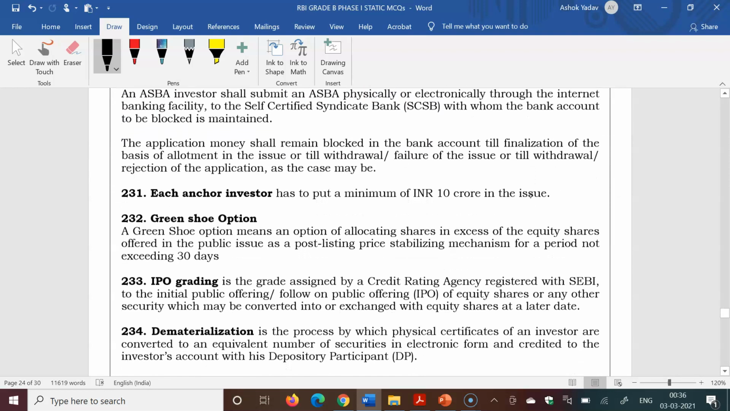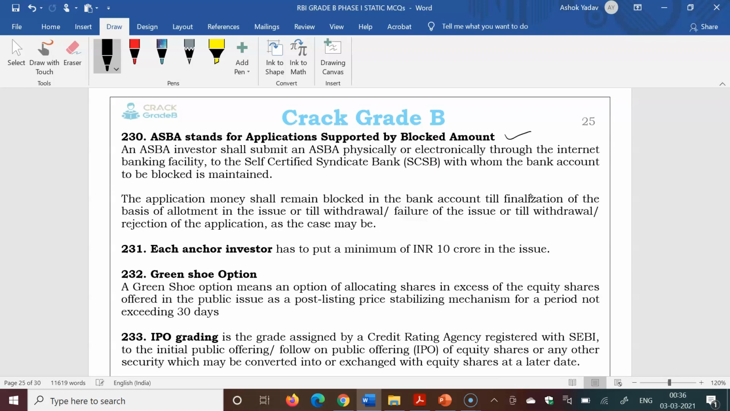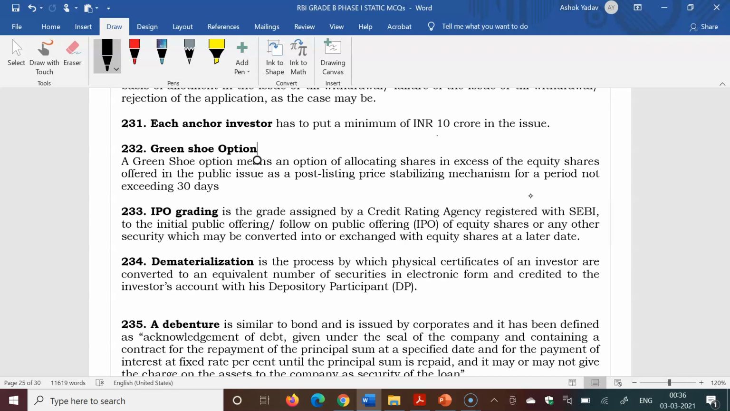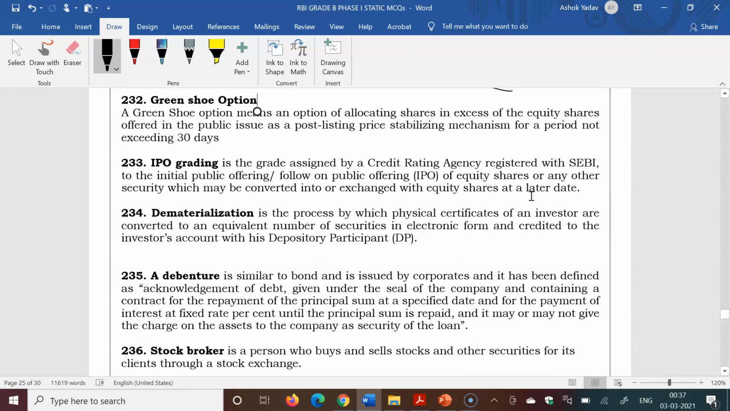ASBA stands for application supported by blocked amount. Its full form is also asked many times. One more full form: SCSB, self-certified syndicate banks. Each anchor investor has to put in a minimum of 10 crore rupees in the issue, meaning the IPO. Green shoe option is an option of allocating shares in excess of the equity shares offered in the public issue, as a post-listing price stabilizing mechanism for a period not exceeding 30 days. IPO grading is the grade assigned by the credit rating agency registered with SEBI to the initial public offering, follow-on public offering of equity shares or any other security which may be converted into or exchanged with equity shares at a later date.